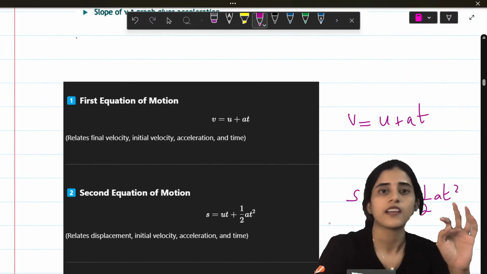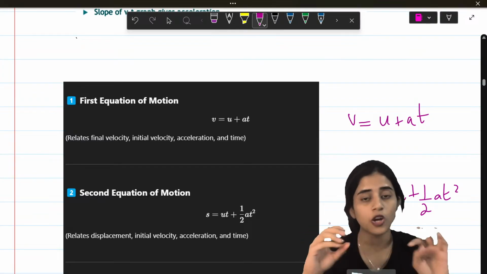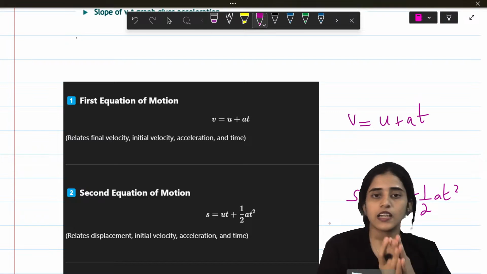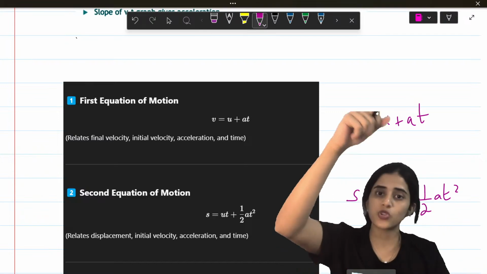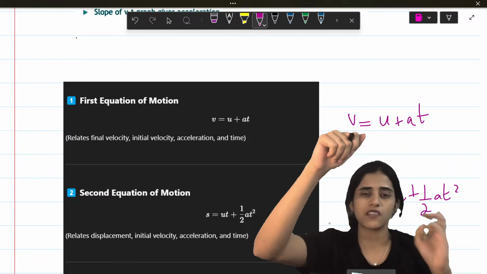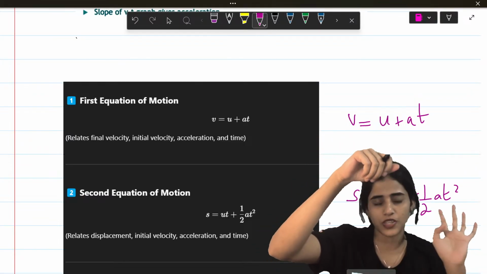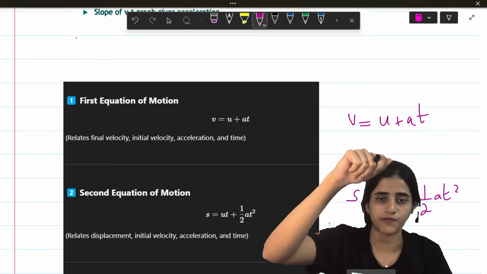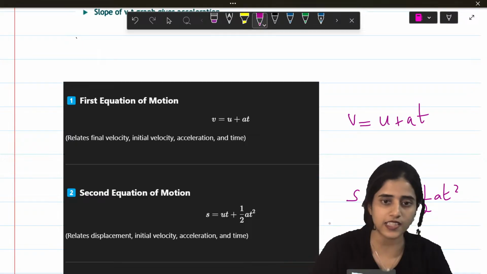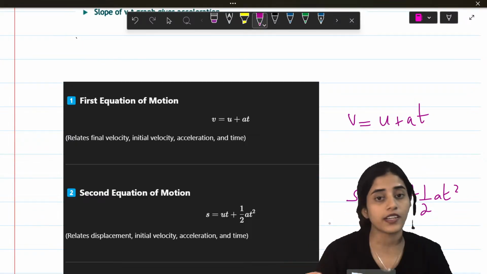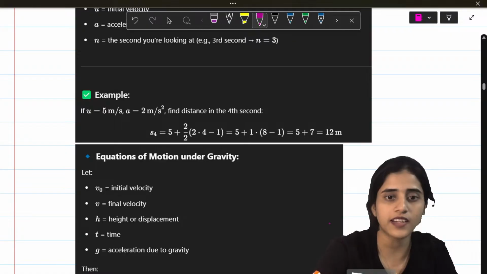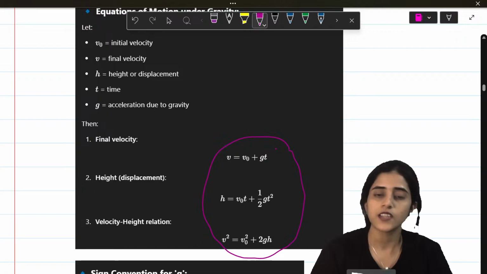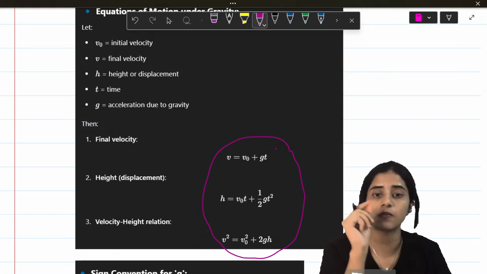Now, in all of these equations, I can modify them if my object is freely falling. Okay. So for your exam, say the question says, a ball is dropped from the top of a 10-story building. You have to find out something, velocity, acceleration, time. Okay. So when a ball is dropped from the top of a building, it just falls down freely. So for anything that falls down freely, acceleration is equal to gravity. Okay. So that is how you can modify the equations like this. So everywhere, wherever there was A, it becomes G.